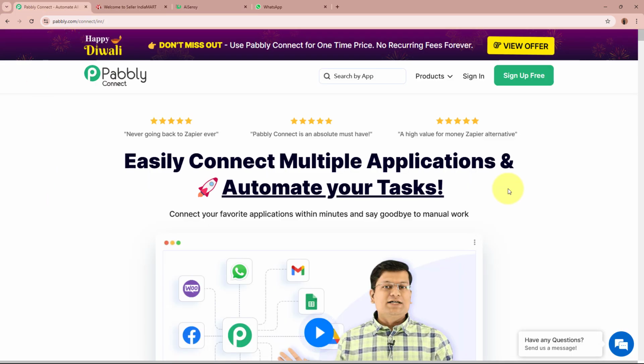So on the screen, you can see the website of Pabbly Connect, that is pabbly.com/connect. After browsing this website, we need to sign into our Pabbly Connect account. But if you're a new user, you can sign up for free and get 100 free tasks every month. But as I'm an existing user, I'm going to sign into my Pabbly Connect account.